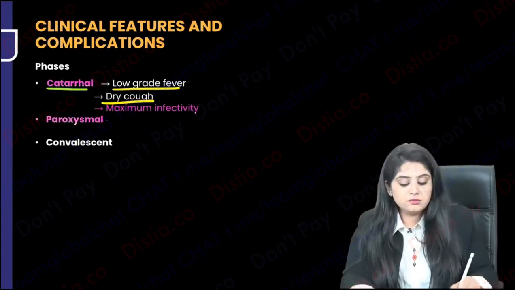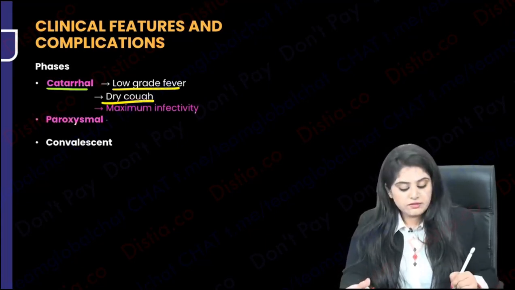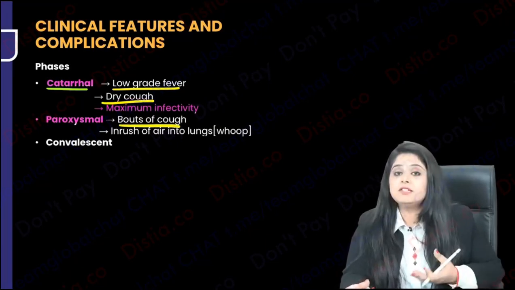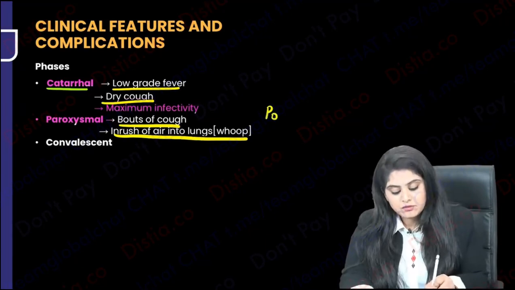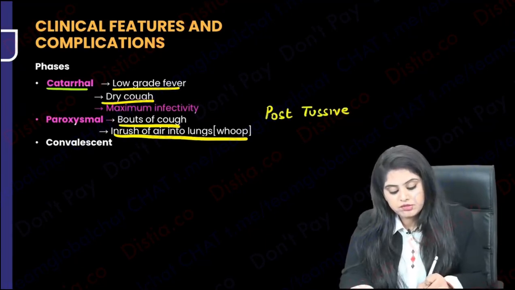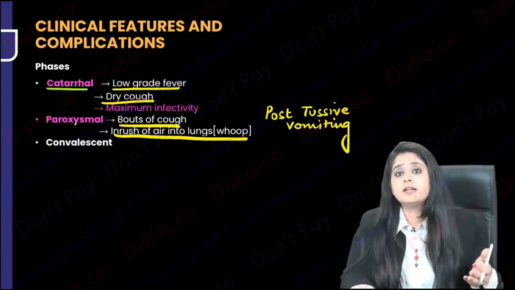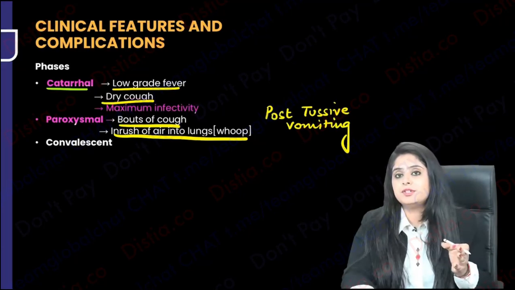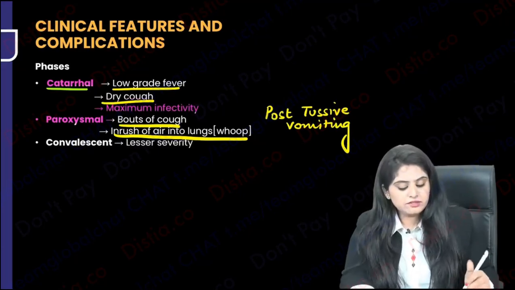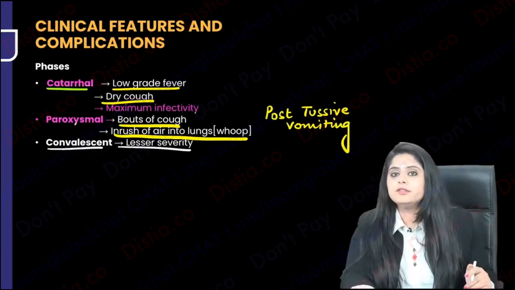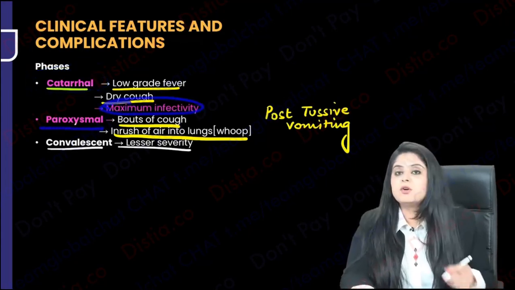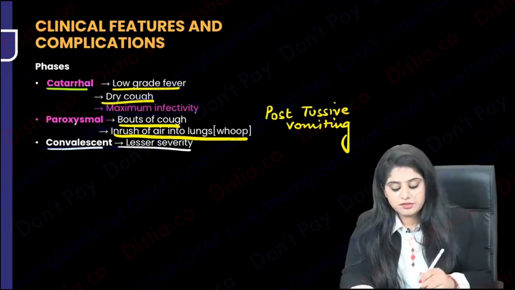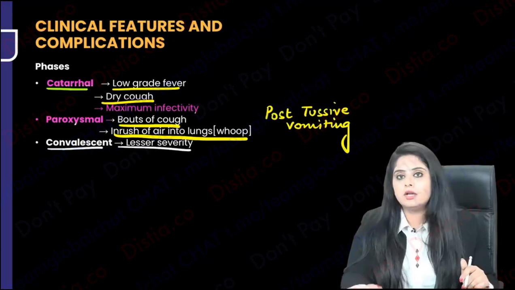Now the next stage, paroxysmal, is when the patient will have that whoop. What is that whoop? Whoop is what you call bouts of cough. He will suddenly gasp in a lot of air, that is the whoop. And so much coughing will happen that there is also going to be post-tussive vomiting, meaning he will cough so much that he ends up vomiting. That's a classical history you get for a Bordetella pertussis infection. And finally comes the convalescent stage, the recovery, where the patient goes into less severity. So repeating, the initial stage is the starting stage, but the patient is very infective here. Then comes paroxysmal, that is the real cough, and then comes convalescent. Some people also describe this as a bark of a dog kind of cough.